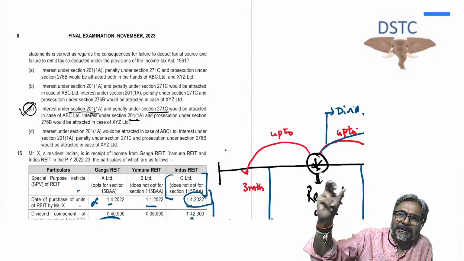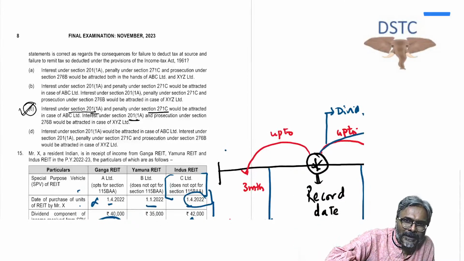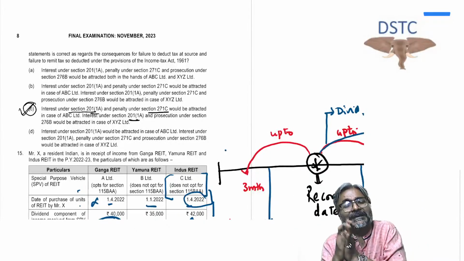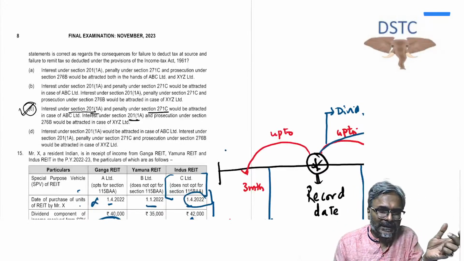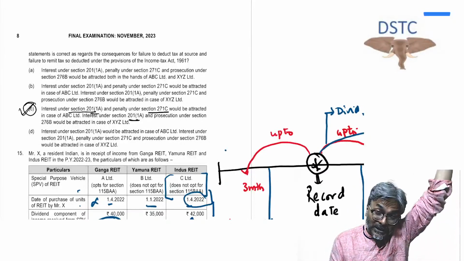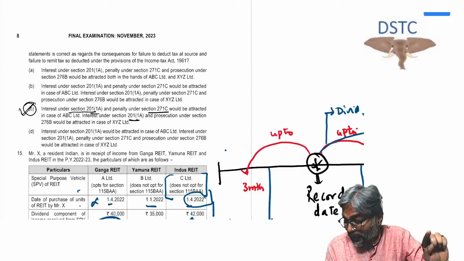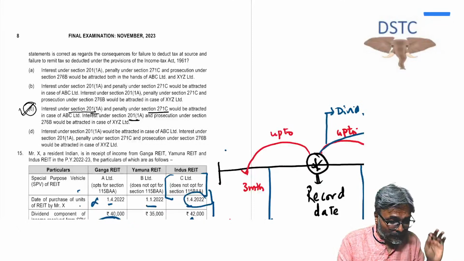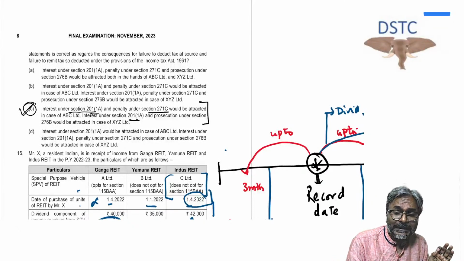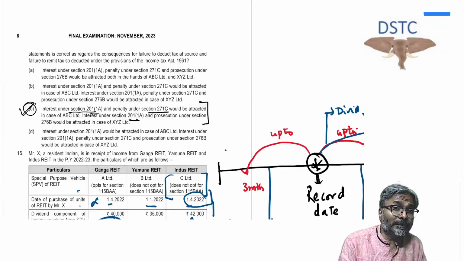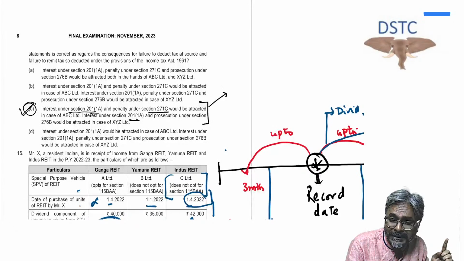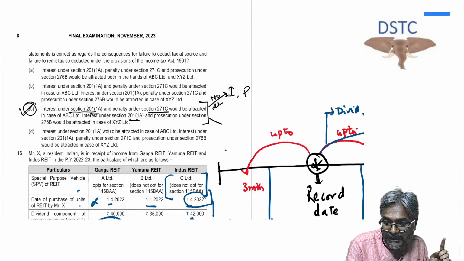There is no penalty because the TDS was deducted already. If you can recall the discussion that we also had at that point of time, because the TDS was deducted, there is no penalty. So finally, students, the answer in this case would be: when you have not deducted the TDS, no deduction of TDS, then interest and penalty. Deduction plus no payment, then it is interest and prosecution.